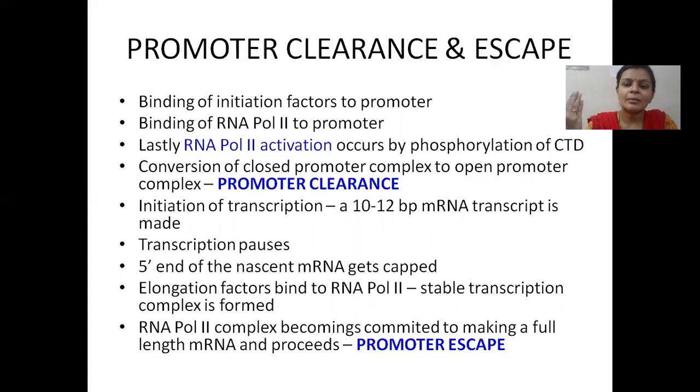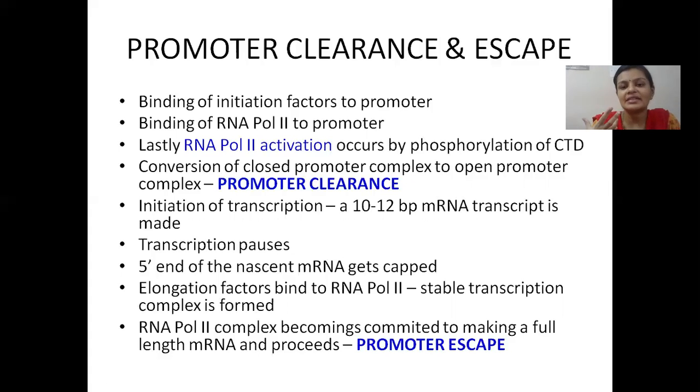After binding of the enzyme to the promoter, it gets activated by phosphorylation. Like any other enzyme, activation happens. Activation leads to some conformational changes, and that makes the enzyme functional. So RNA polymerase 2 gets activated by phosphorylation of its C-terminal domain, abbreviated as CTD. The C-terminal domain gets phosphorylated and it leads to the activation of RNA polymerase.